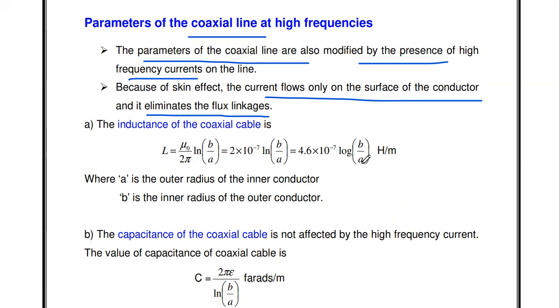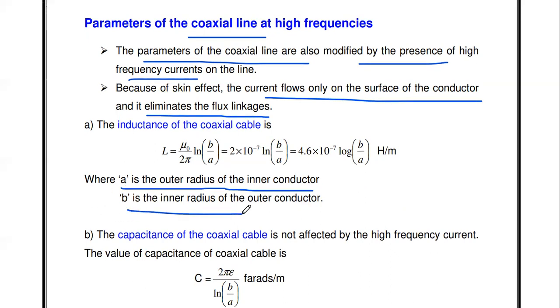Here a and b: a is the radius of the inner conductor, b is the radius of the outer conductor. Coaxial line means it has an inner conductor and an outer conductor. So the radius of the outer conductor is b, the radius of the inner conductor is a. This is the formula.